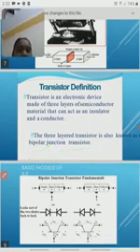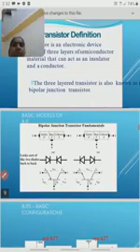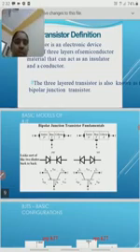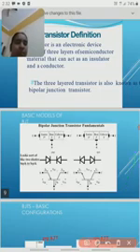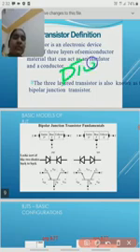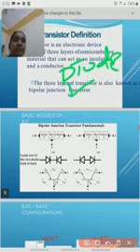Okay, so this is a basic model of the BJT. Here we should remember the formation, the construction of the BJT. We know a diode contains 2 materials, di means 2.